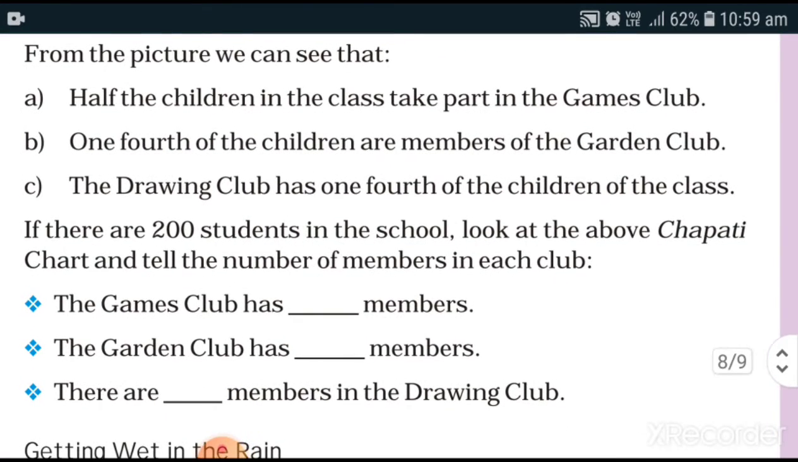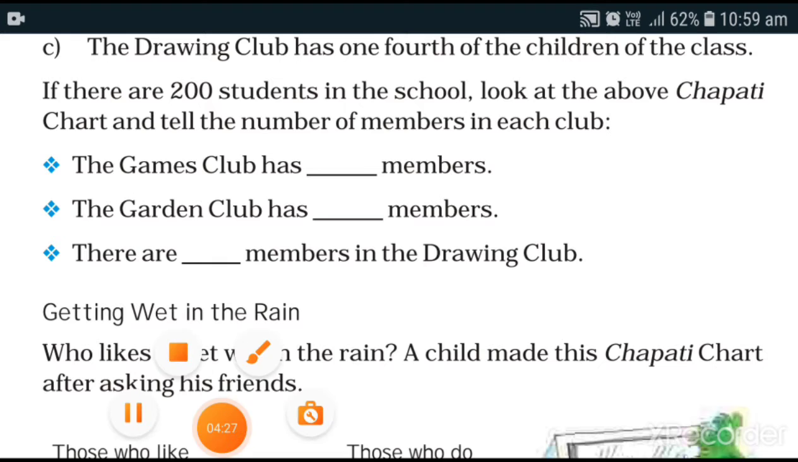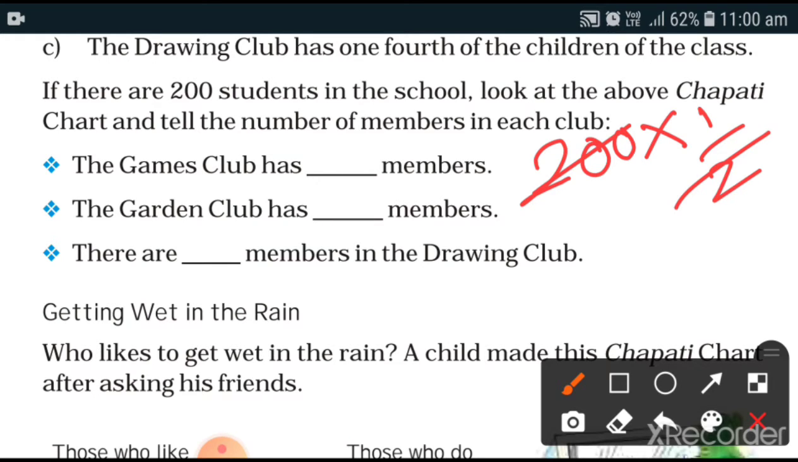From the picture we can see that half the children in the class take part in games club, 1/4 in garden club and drawing club has also 1/4. If you don't know the answer, in this question it is given 1/4. If 200 students in the school are taking part, you have to complete this information with the help of the chapati chart. So 200 into half. 2 into 100 is 200. So there will be 100 members in games club.